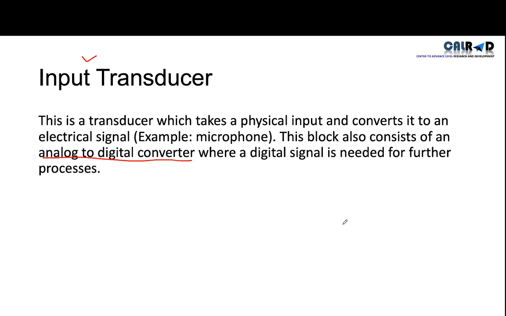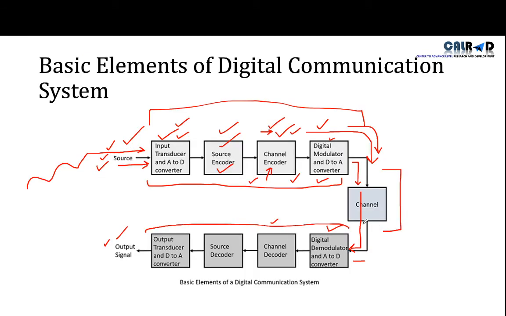So in the channel our signal was analog. When it reached the receiver, because this is a digital system receiver, the digital demodulator will reconvert it into digital data. After our data is again converted into digital, it will go to the channel decoder. Here you can see, here it was modulator, here it is demodulator, here it was encoder, here it is decoder, because this is the receiver.